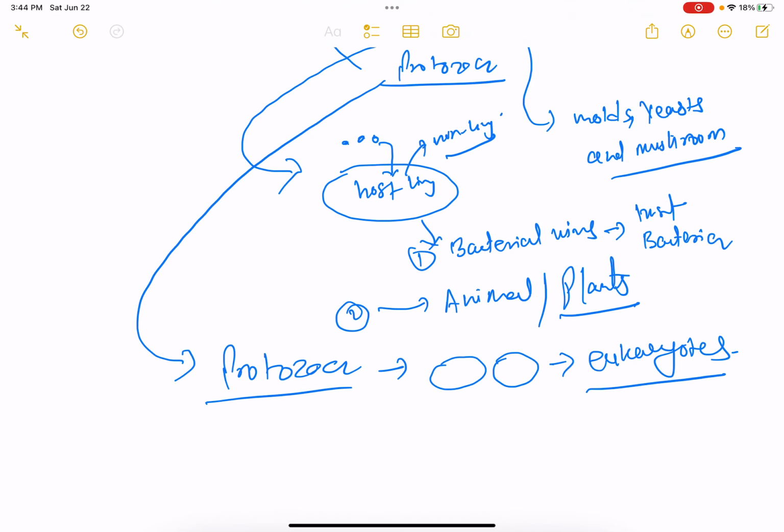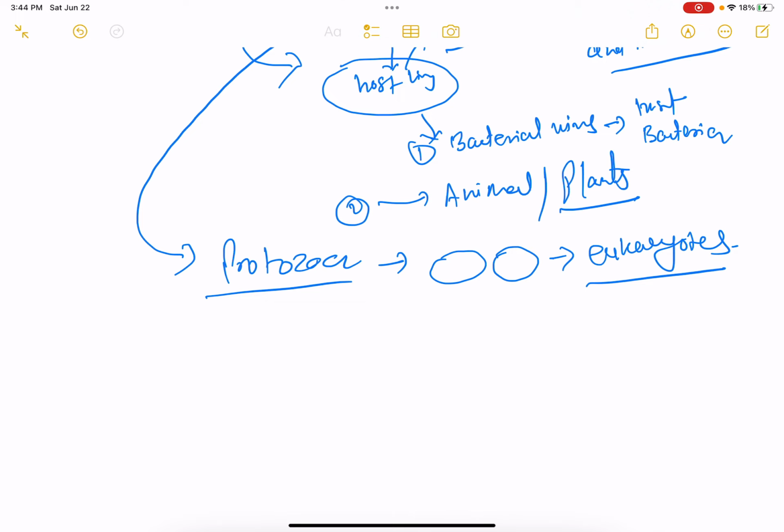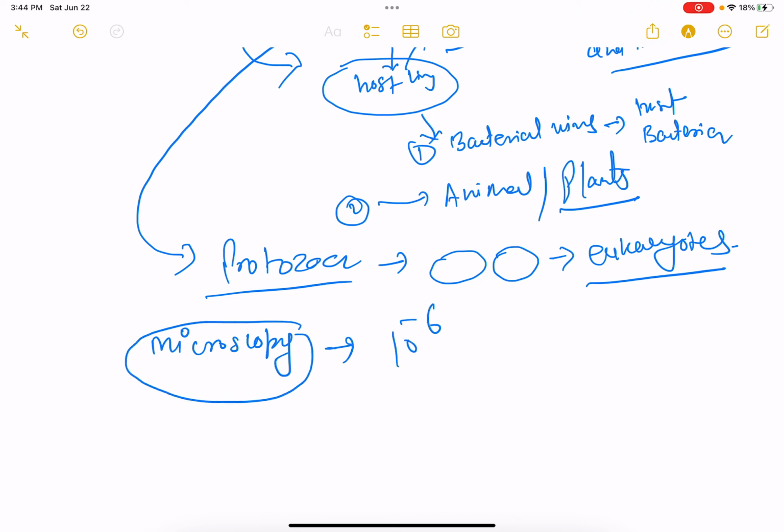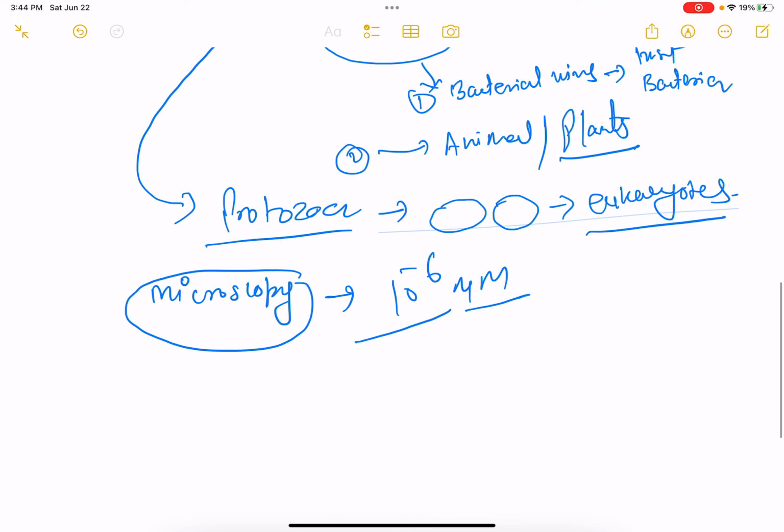All the organisms that cannot be seen by the naked eye, how can we see them? We can see them using microscopy. If we are able to see them with a microscope at 10 to the power minus 6 meter resolution, then we can say that those tiny organisms are microbes.